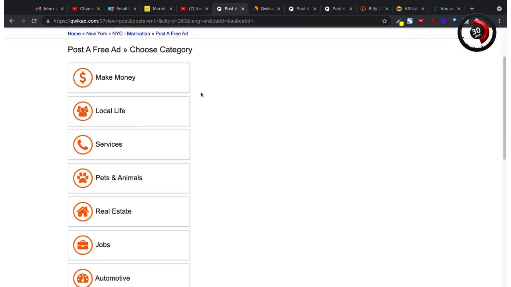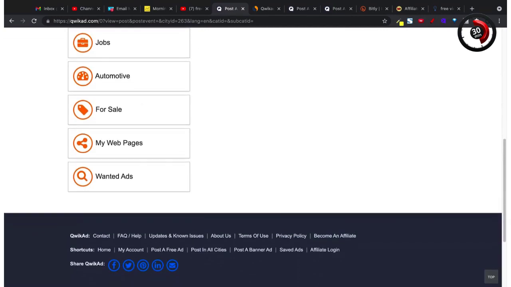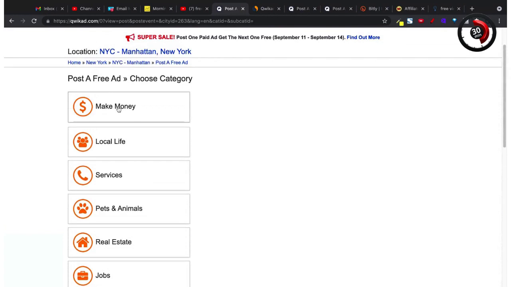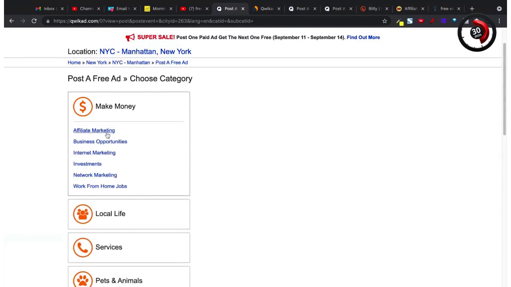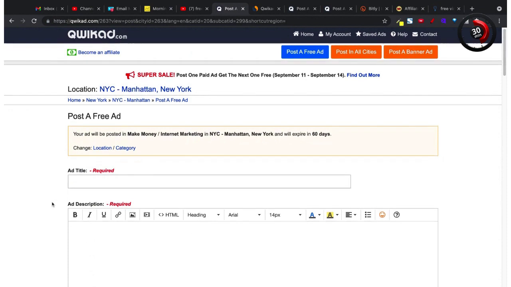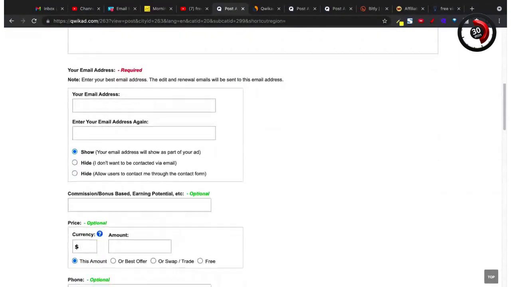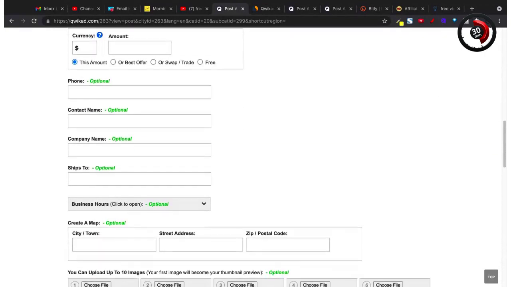to place your ad: make money, local life, services, pets, animals, real estate, jobs, automotive, for sale, my web pages, wanted ads. Of course, here we're talking about making money, and here it could be affiliate marketing or internet marketing. Pick either one of these. I actually chose internet marketing, and then here is where you post your free ad. Now, here is where you add a title, an ad description, you put in an email address, and that is all you need. Everything else is optional.